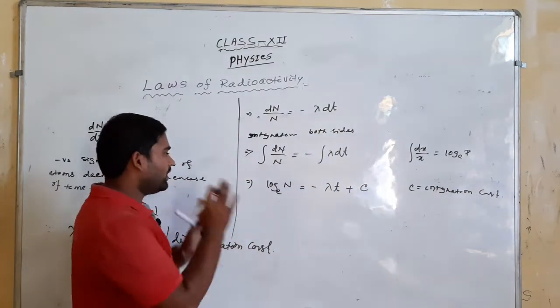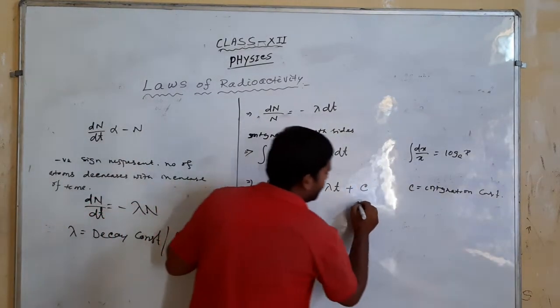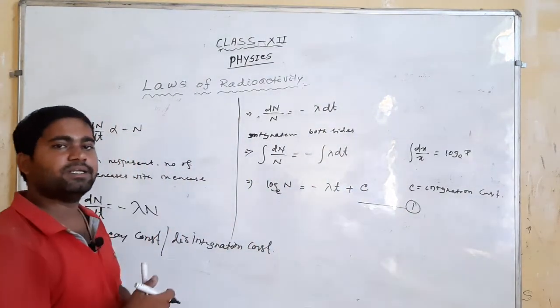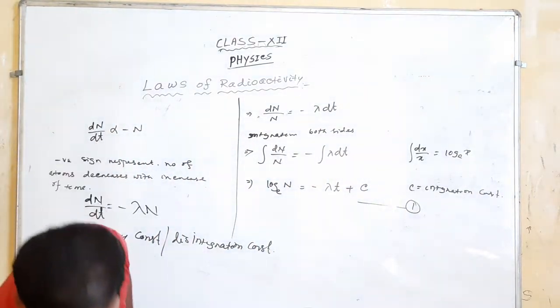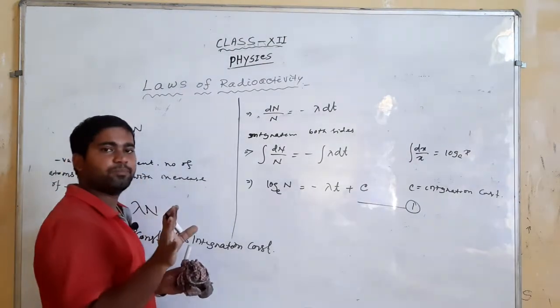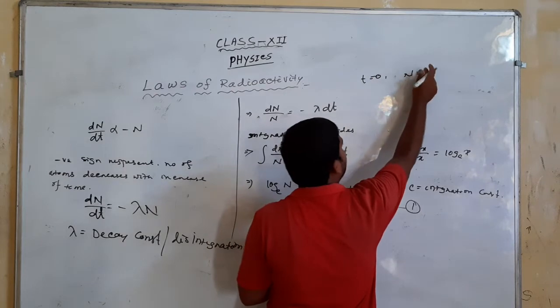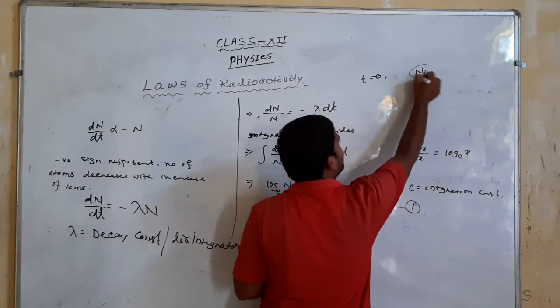Now take one consideration. Suppose we take the initial time. At the initial time, what is the number of samples? We take t equals 0, and the number of samples is N0.